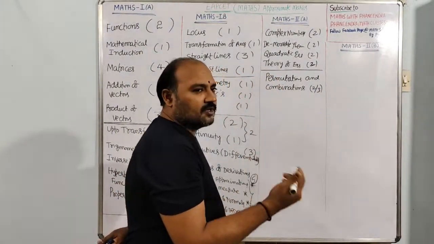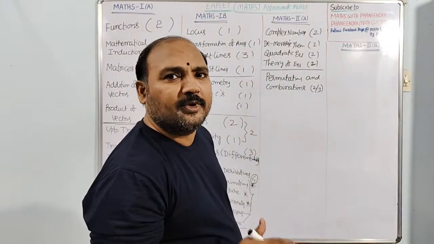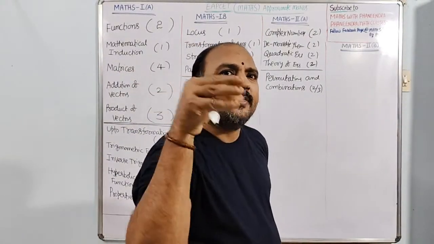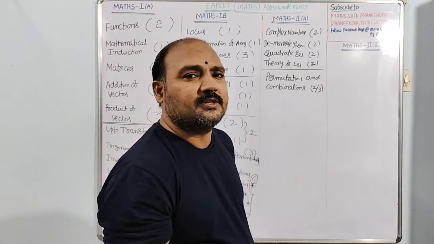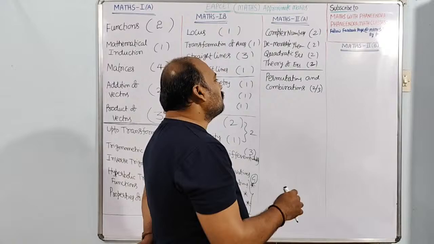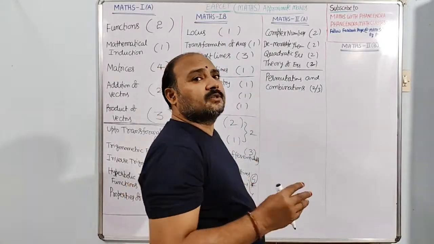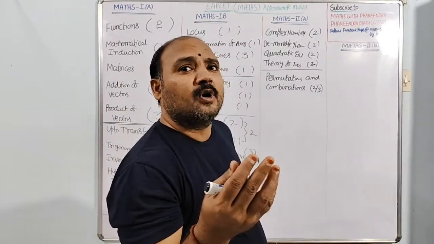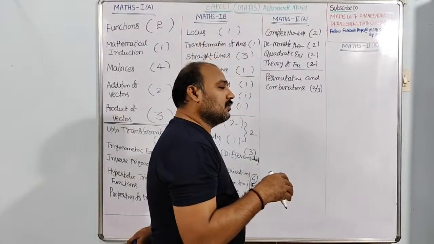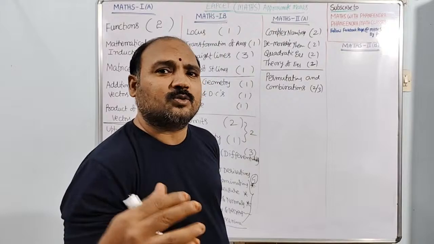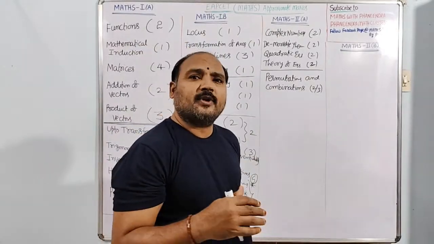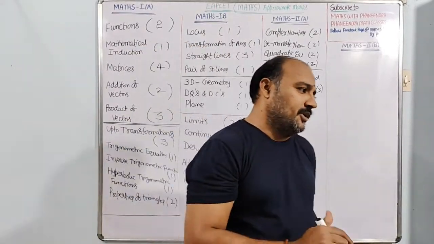Some applications based on factorials, like n factorial, nCr, they may ask. Some theory questions like rank of the word, rank of a word with repeating letters, or arrangement of letters of words, like these questions we can expect from permutations and combinations.